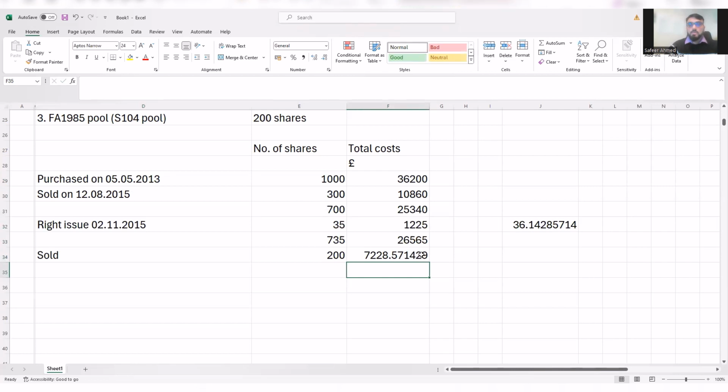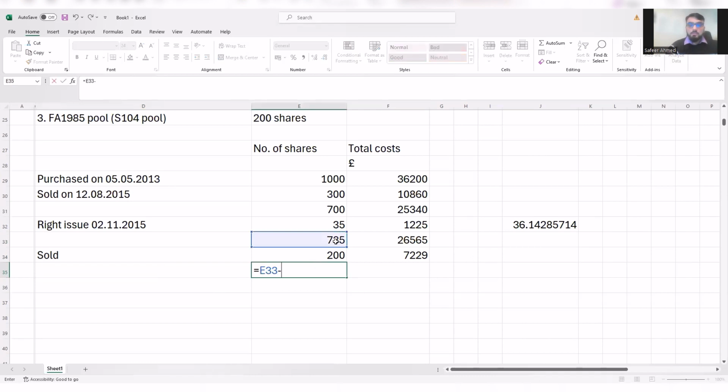7228.57 and so on. Like I said, you will be writing the whole numbers, but when it comes to this one, otherwise it will give you a different answer, and that won't be correct. So I'm just typing now 722. So we calculated, of course, 200 shares times by the average share cost at that point.